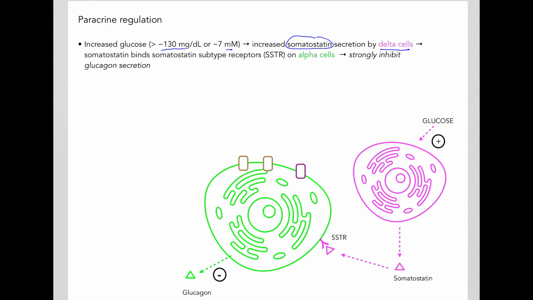Now this hormone somatostatin will bind SSTR receptors, somatostatin receptor subtypes, on alpha cells. And when somatostatin binds this receptor on alpha cells, glucagon secretion by alpha cells is strongly inhibited.